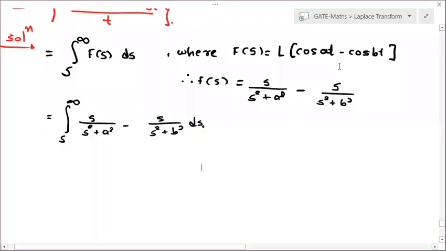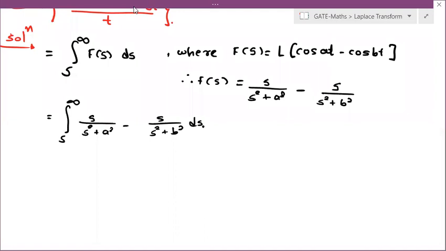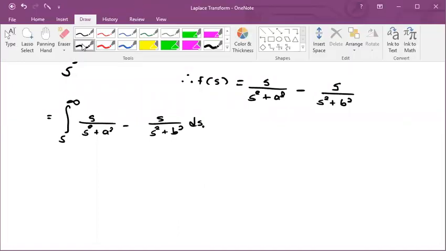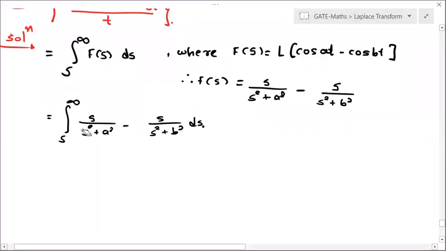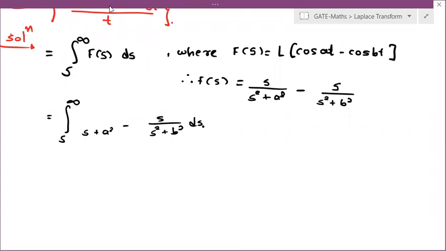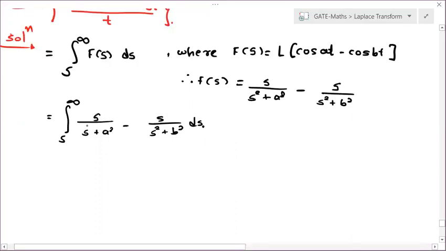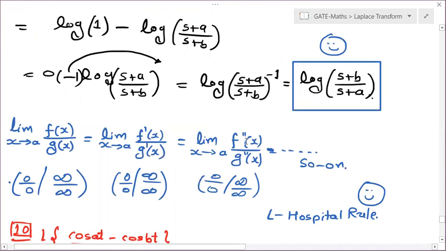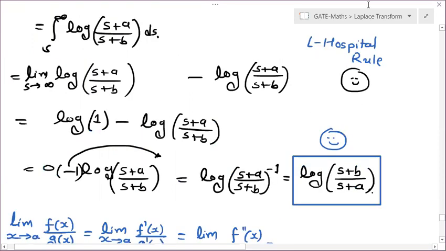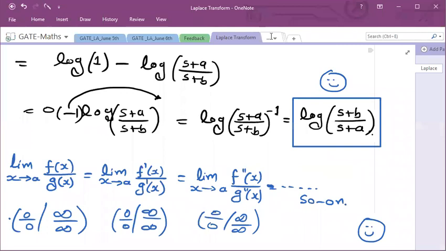Okay. So it is s divided by s square plus a square minus s divided by s square plus b square. Okay. So how can you find this integral, students? See over here, in integral, let me give you that formula separately. Now, formula book.